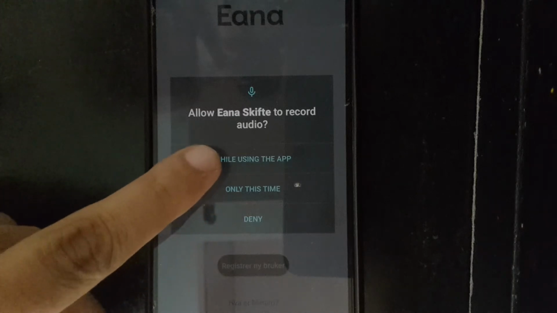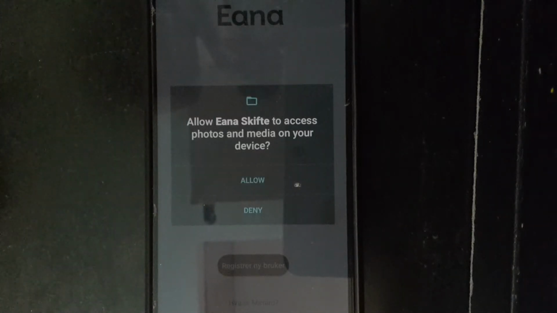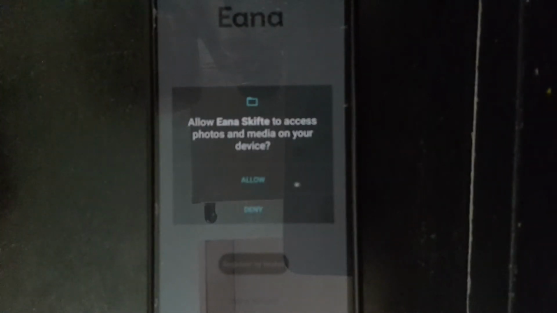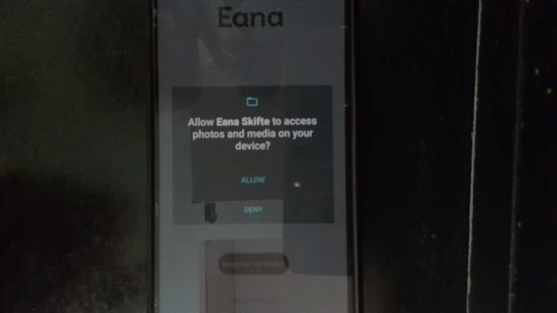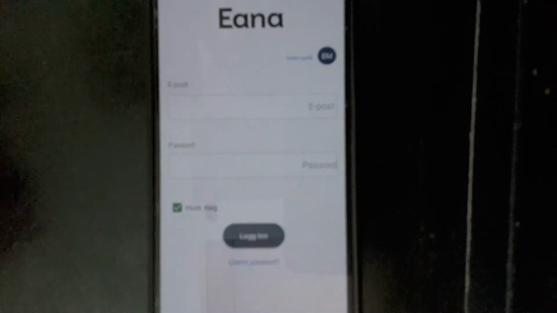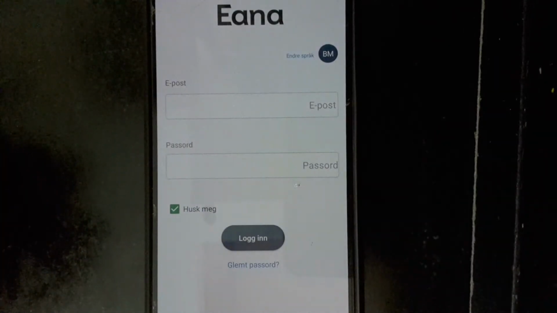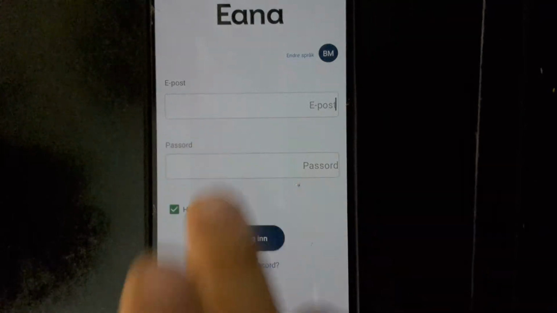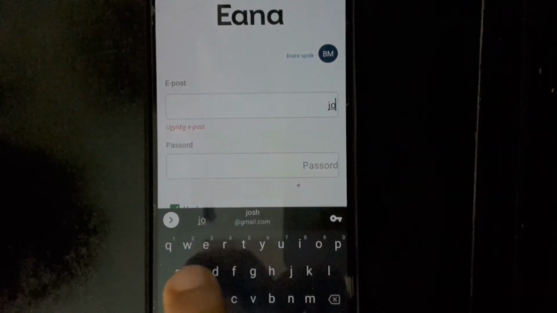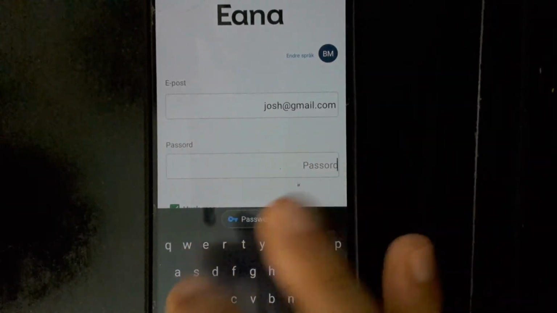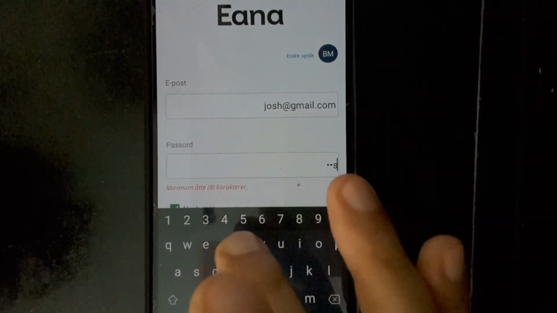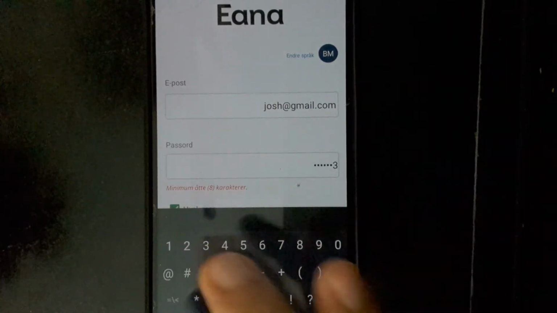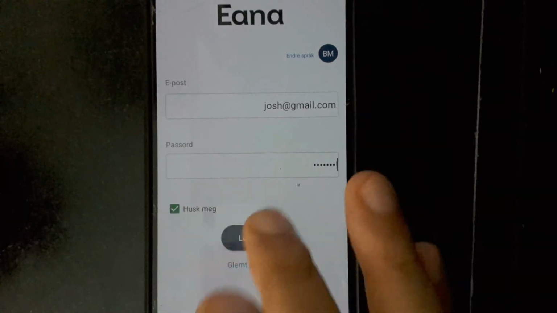I will just click on while using the app right now. And this permission to access the media contents on the device is for writing the logs, but we can deny the same. Now this is the login screen, and I will just enter the credentials here. Now this is the dashboard screen.